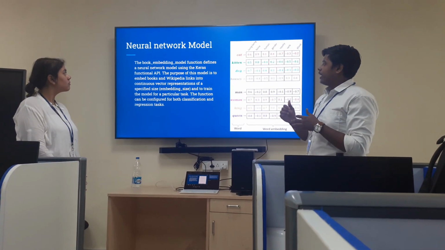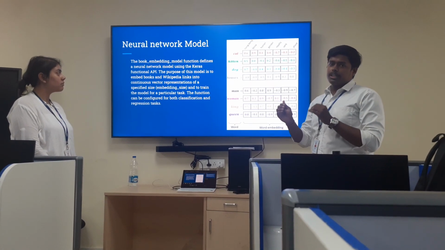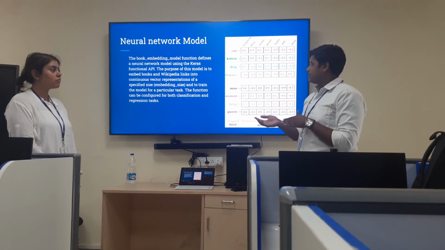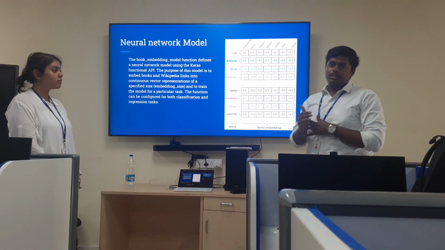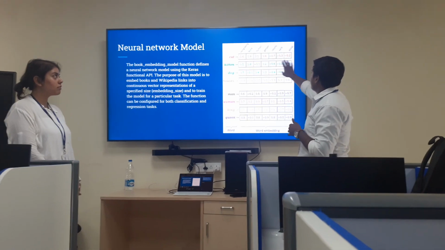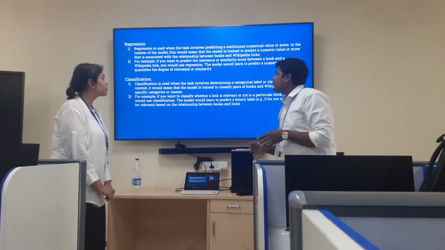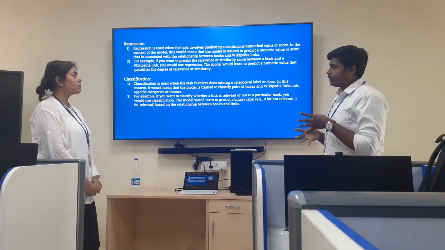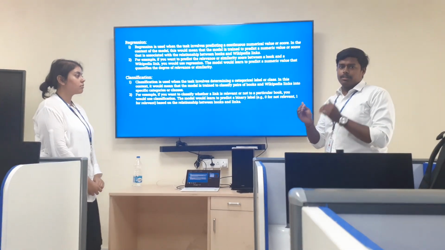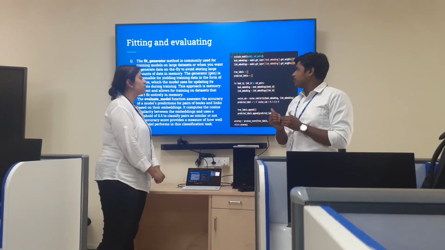The next thing, we have made a book embedding model, which is based on a neural network, which shows the relationship and whether they are very much related or not. It is based on classification, and it can also perform regression tasks. Like here we can see a cat is more related to a living being, but less related to plural or royalty. Basically, in regression we have a continuous numerical value, whereas in classification it gives a class to the web links and the books which we have provided. So it gives a specific category to the books.